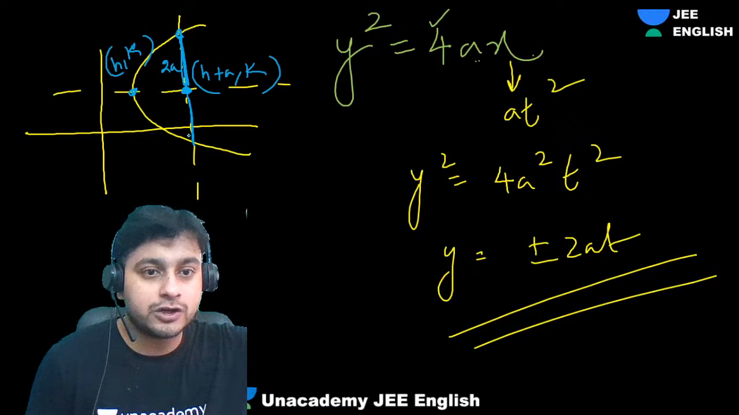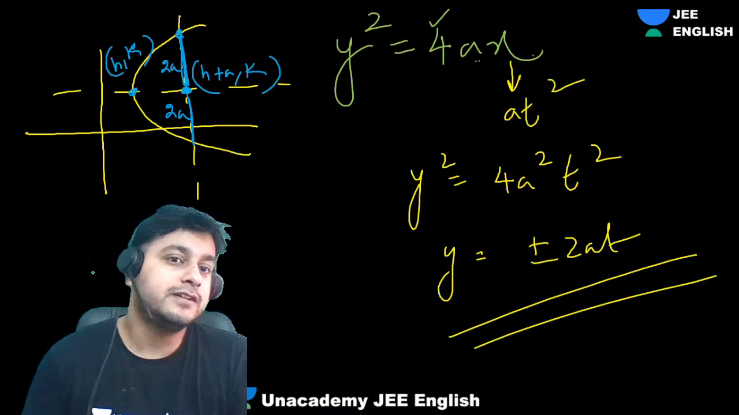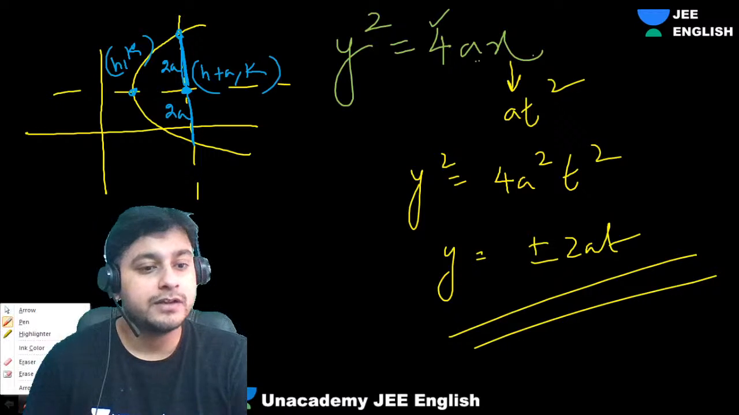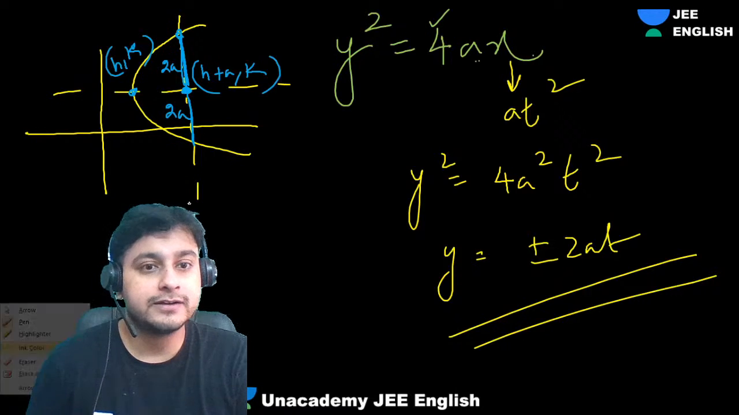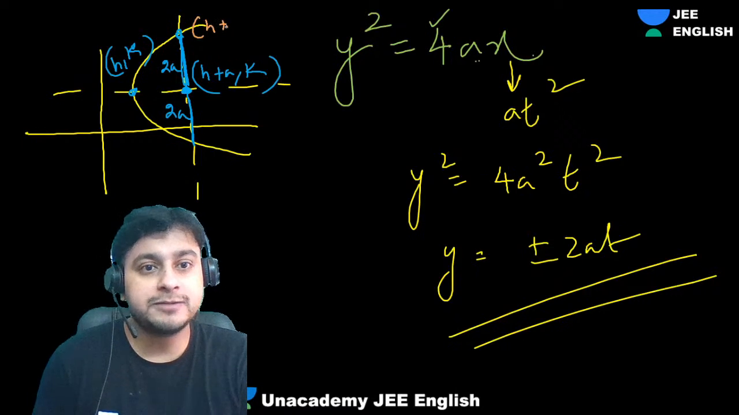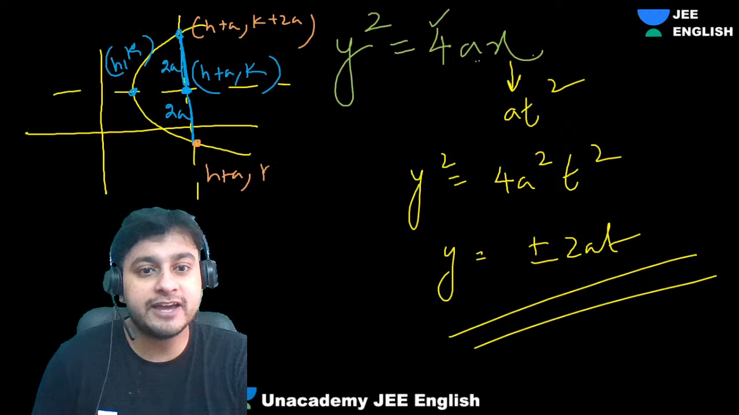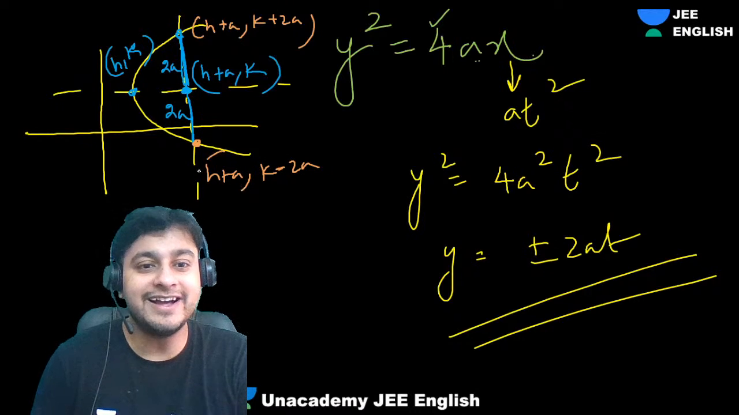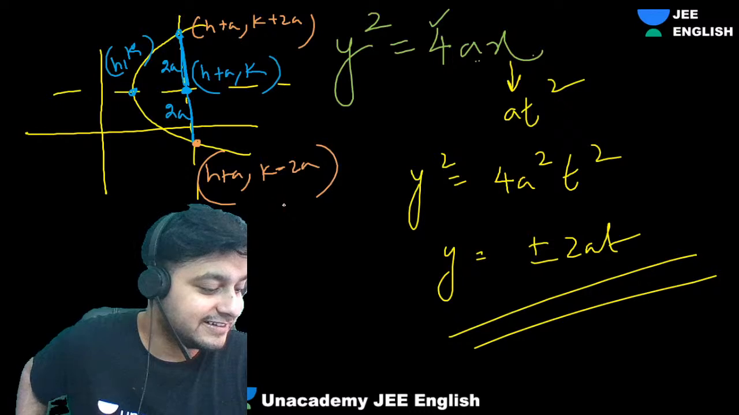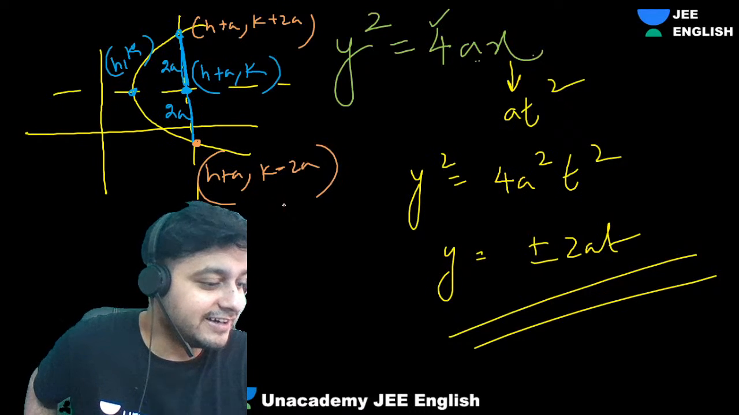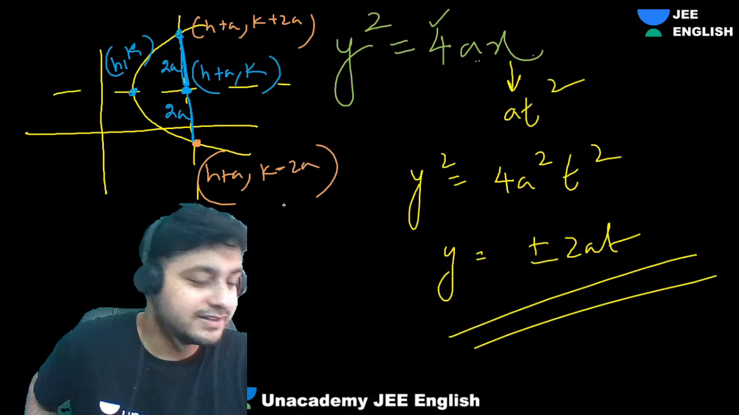And this height is also what? 2a only. So go 2a up. When you go 2a up, what will you get? h plus a comma k plus 2a. And this will be 2a down: h plus a comma k minus 2a. Simple. Understood now? That's it.